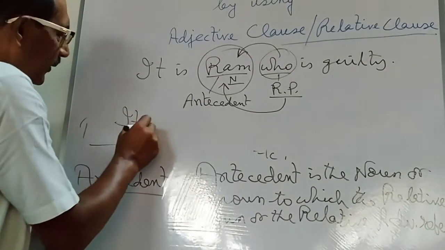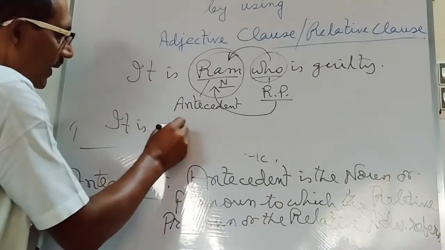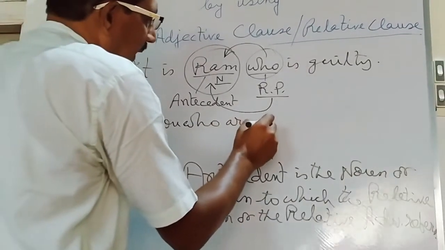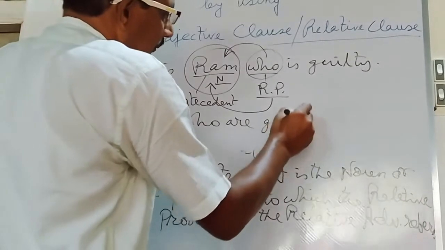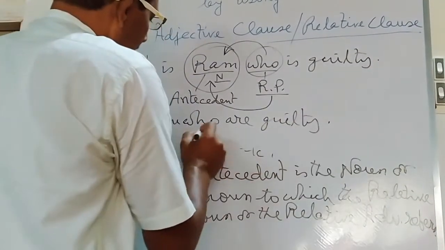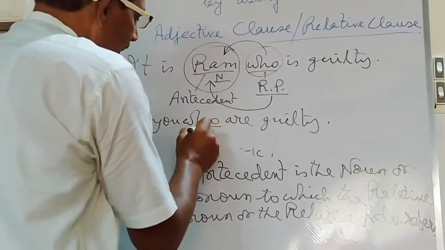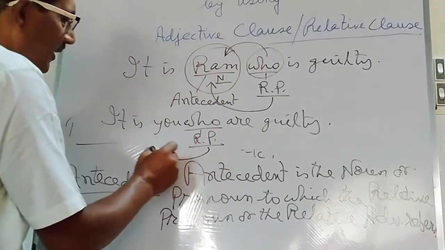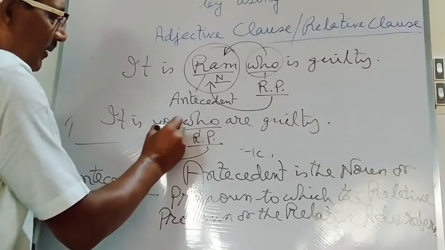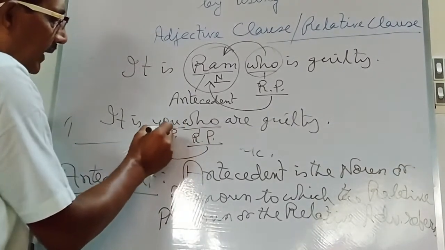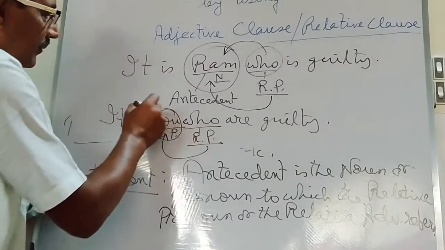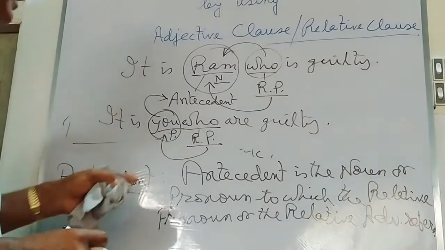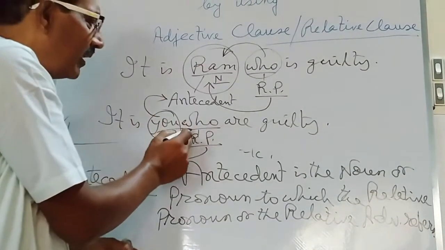Suppose it is you who are guilty. Who is the relative pronoun. This relative pronoun refers to you. You is the pronoun. Here you is called antecedent. So an antecedent may be either a noun or a pronoun.